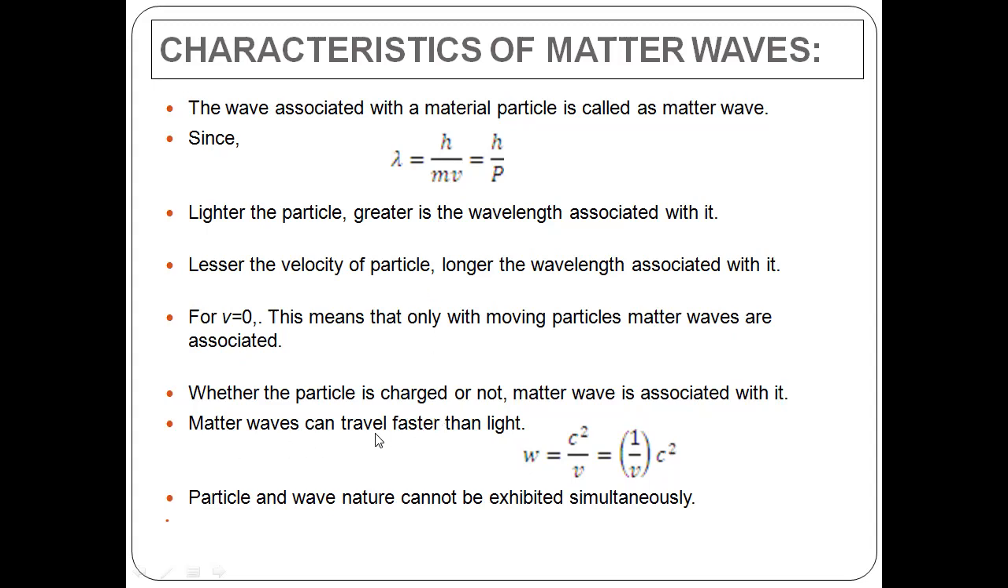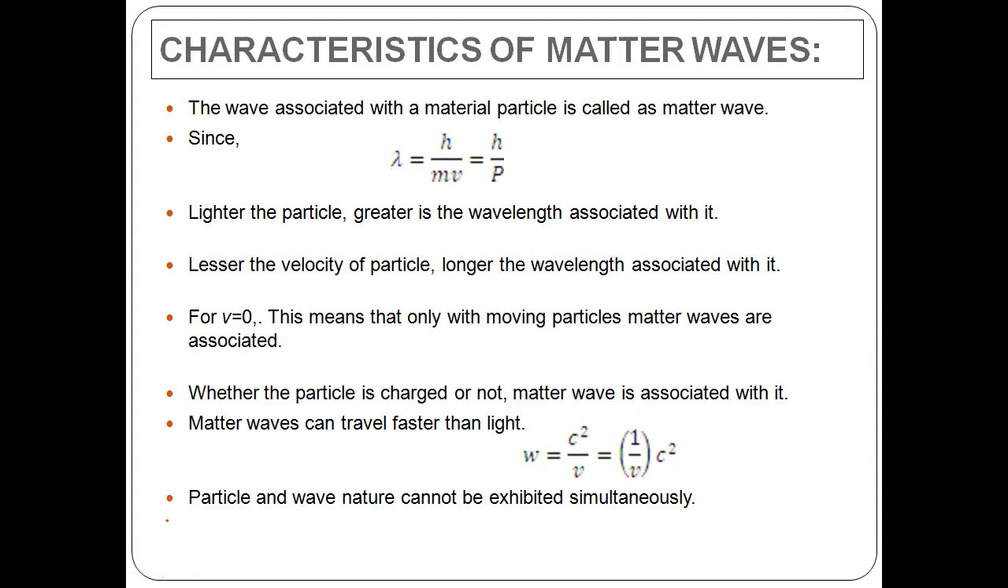So matter waves can travel faster than light, as the wave velocity of matter waves is 1 by v into c square. So obviously its velocity will be a little bit faster than the light velocity. Particle and wave nature cannot exist simultaneously. At a given point of time, either we can observe particle nature or wave nature. These are certain characteristics of matter waves.